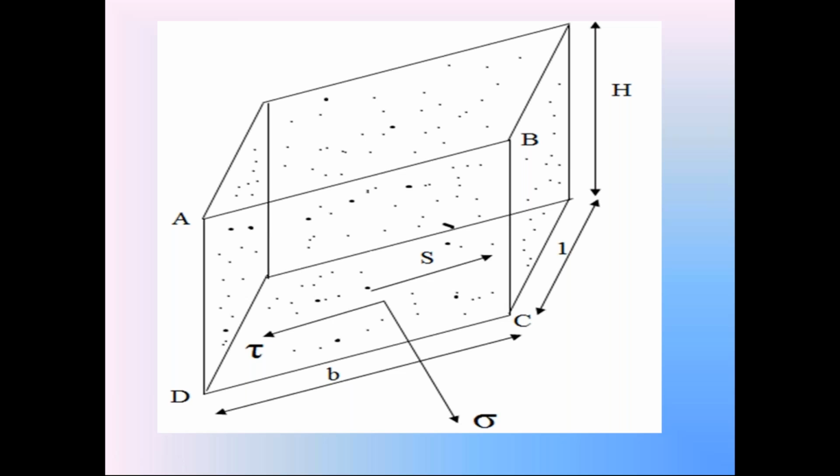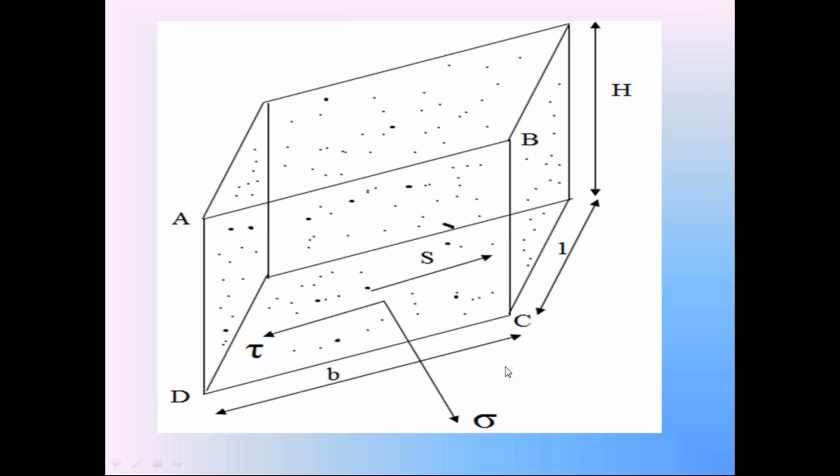That shear force T causes the shear stress tau on this surface CD. So because of the normal component N, the surface CD is subjected to normal stress sigma, and because of the tangential component T, it is subjected to shear stress tau.